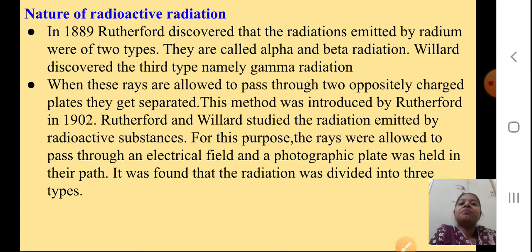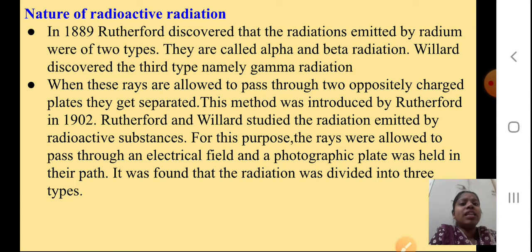We'll proceed. Now the nature of radioactive radiations, how are they? In 1889, Rutherford discovered that the radiations emitted by radium were of two types. They are called alpha and beta radiations. Willard discovered the third type, namely gamma radiation. When these rays are allowed to pass through two oppositely charged plates, they get separated out.